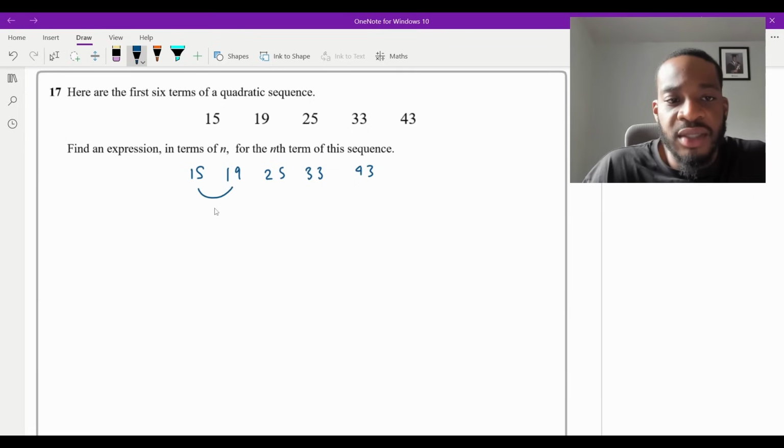I'm going to find the difference between these numbers. The difference here is going to be a 4. The difference between this is going to be a 6. And the difference between that is going to be an 8. And the difference between that is going to be a 10. Now, this difference is going up, so I'm going to find the next difference, which is going to be constant.